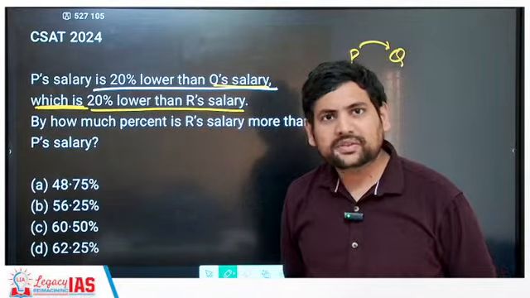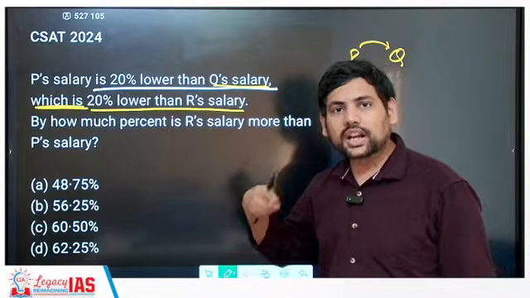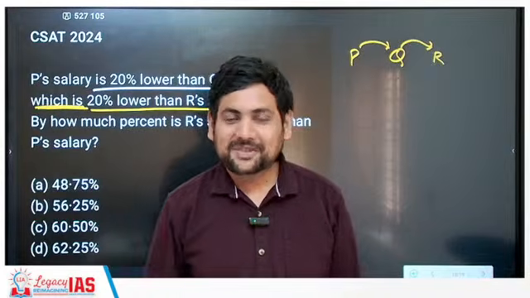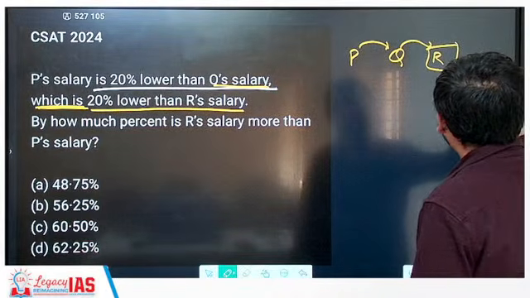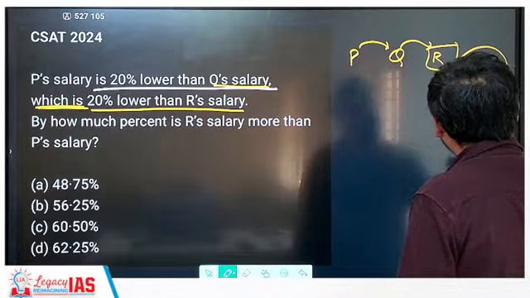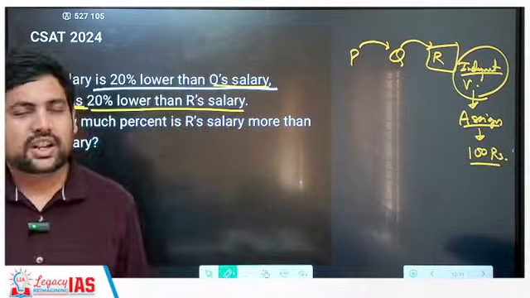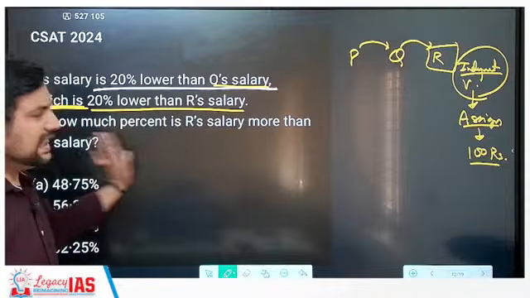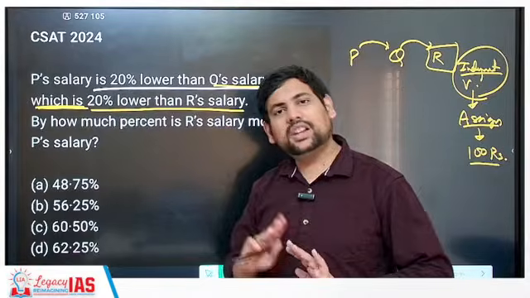Now I ask you, what is the salary of Q? So now you will say Q's salary is 20% lower than R's salary. So again, Q is dependent on R, which is independent, not depending on anybody. So R is the independent variable, and for this only we will assign the value. For easy calculation, let's assign, let's say, 100 rupees. It does not matter because the entire question is in percentage. When the question and the options are in percentage, the exact values do not matter. Eventually you will get to the same answer. That's why you can assign it any value.